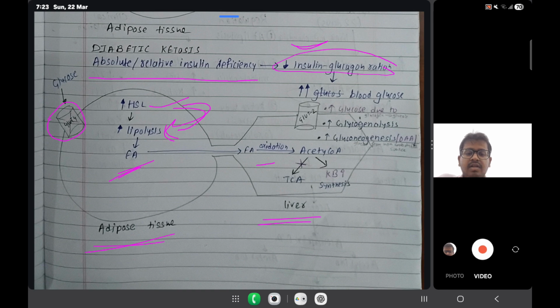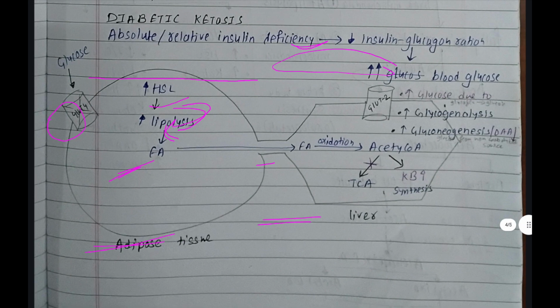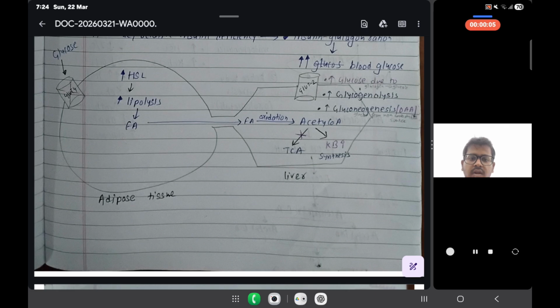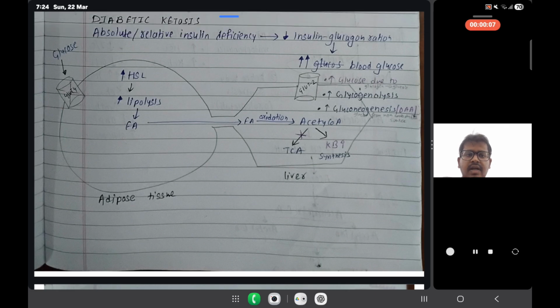Again the same thing will happen. We have acetyl coenzyme A, which is converted to ketone body synthesis. As we have less oxaloacetic acid, the TCA cycle will not run. Then we have more acetyl coenzyme A, so ketone body synthesis will occur.